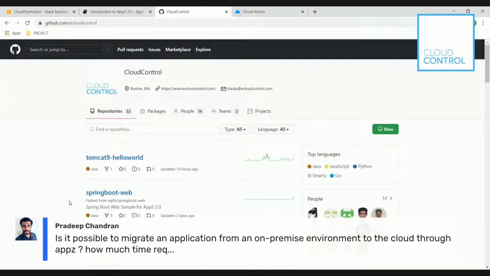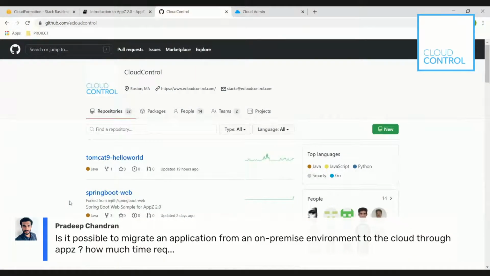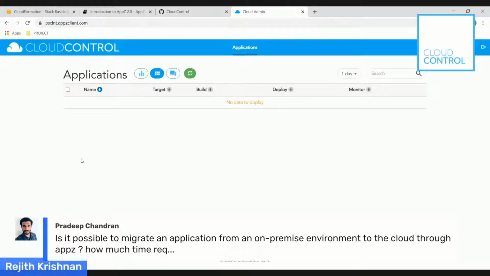Again, this is a demo application and a very simplistic one, but I agree that we have a fully defined process to vet the applications and take them live. Based on our experience, because we migrated close to 1,400 applications in a large enterprise, I would say that the effort would be a minimum of a week or a maximum of a month. Awesome. Yeah, let's move on with the demo.